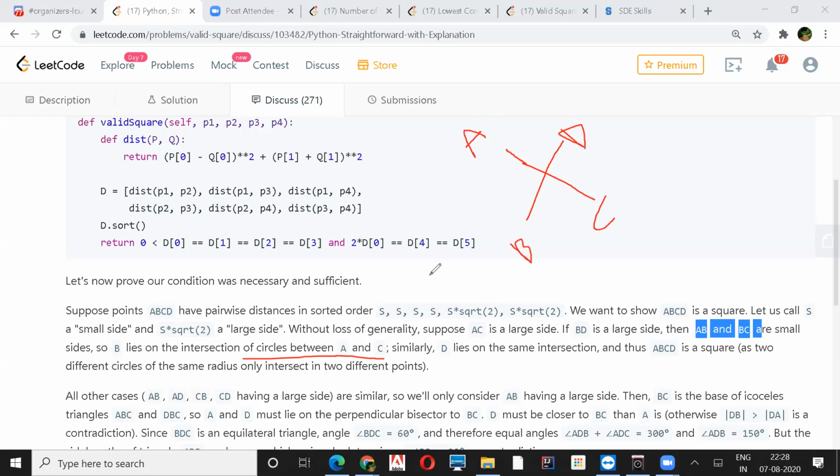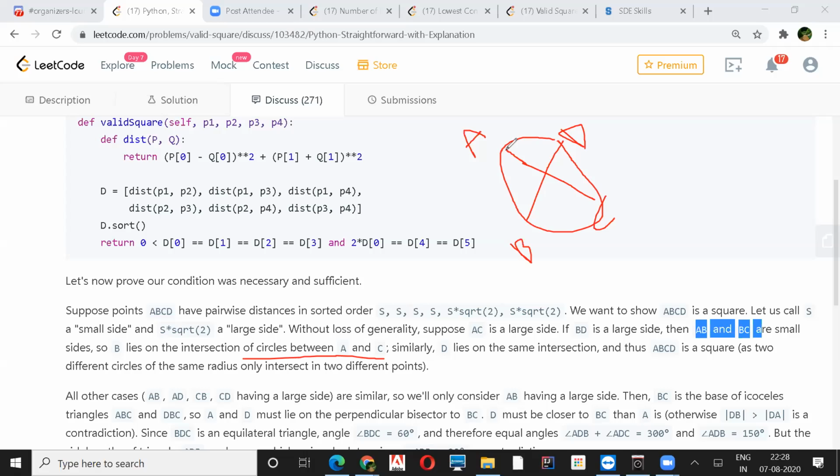So B lies on the intersection of, if you draw a circle... No, it lies on the intersection. B lies on the intersection of circles A and C. Yeah, but whatever, sometimes the explanation is not so clear. But the way he's trying to say is, if we have A, C as a diagonal and B, D as a diagonal,